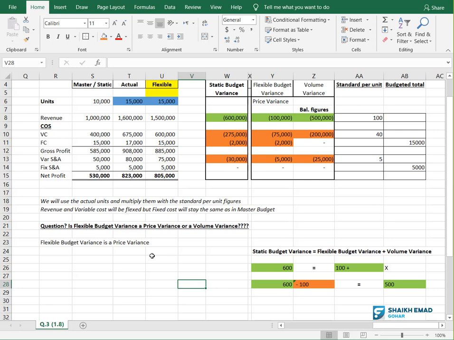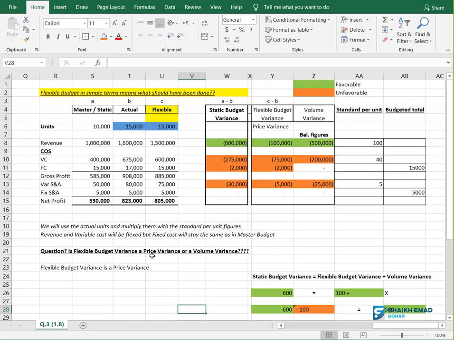Now see, the examiner will ask you a very interesting question. They will ask you, is flexible budget variance a price variance or a volume variance? So the answer is what? Price variance. Below I already wrote for you that flexible budget variance is a price variance. Now what do you mean by price variance? Let me tell you.